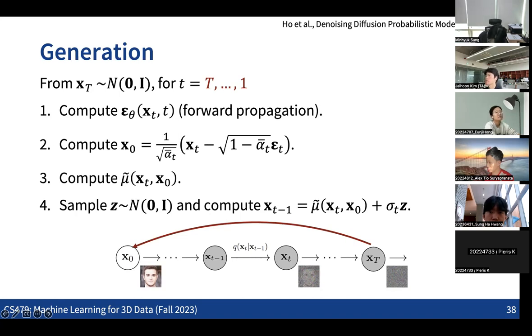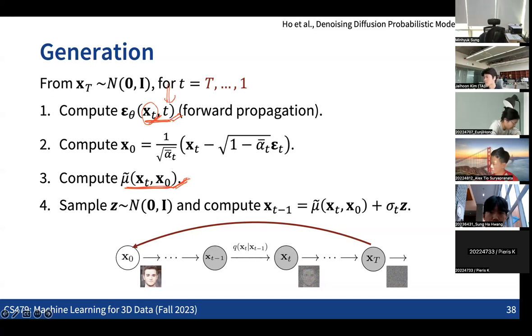But basically, in the reverse process, we cannot directly jump from the time step capital T to an arbitrary time step t, because as you can see, we are predicting the mean of each one-step transition from the neural net prediction. And the mean is predicted based on xt and the time step t. So once we get this information, we can predict the mean, and then get the information of the Gaussian distribution for each transition, right? To calculate the Gaussian distribution for each single step, we need the data point from the previous step.